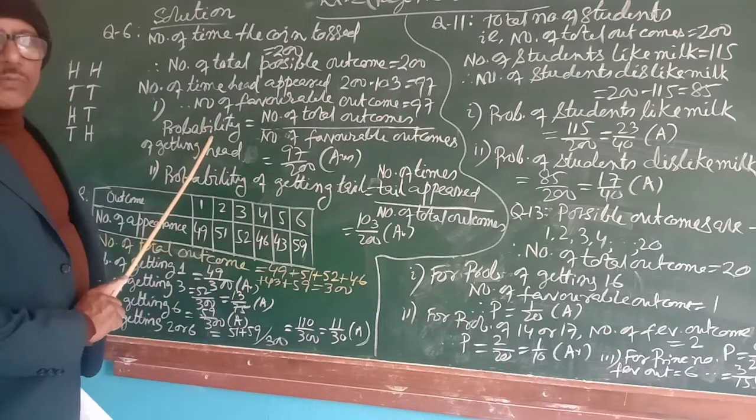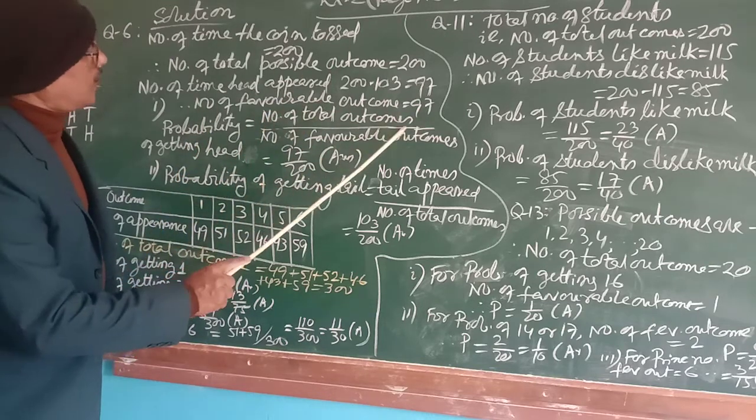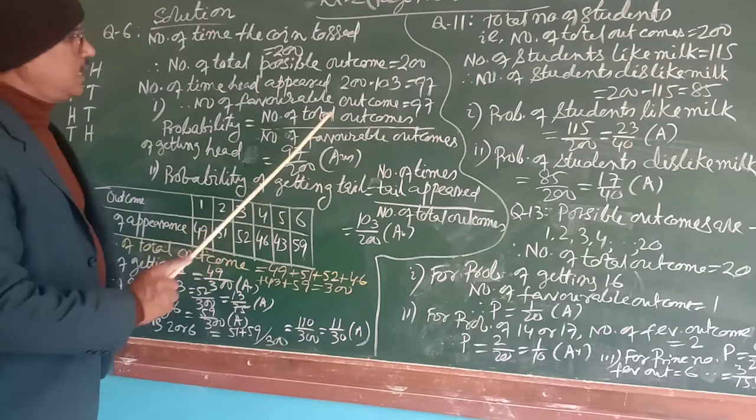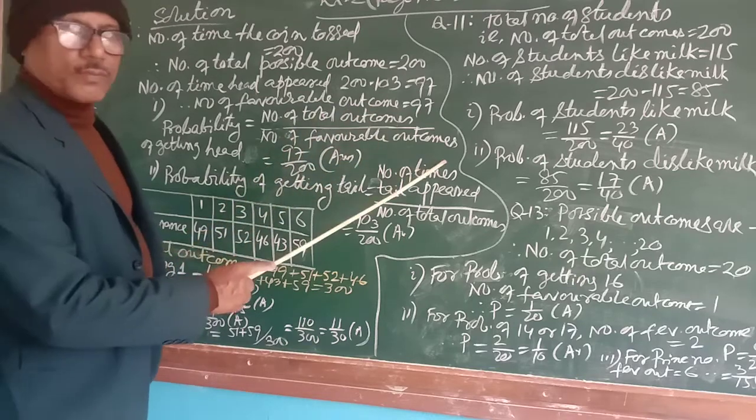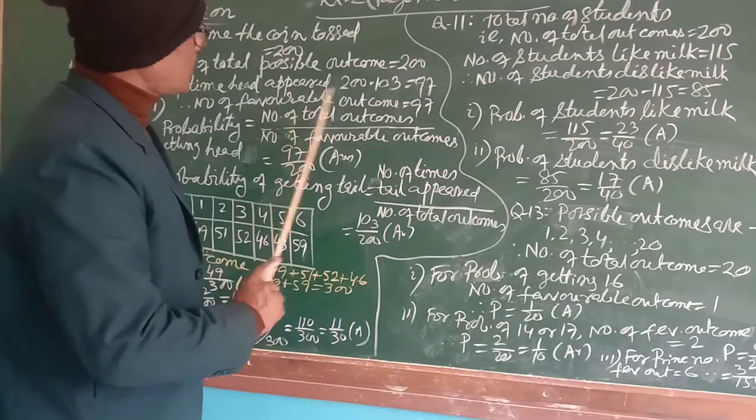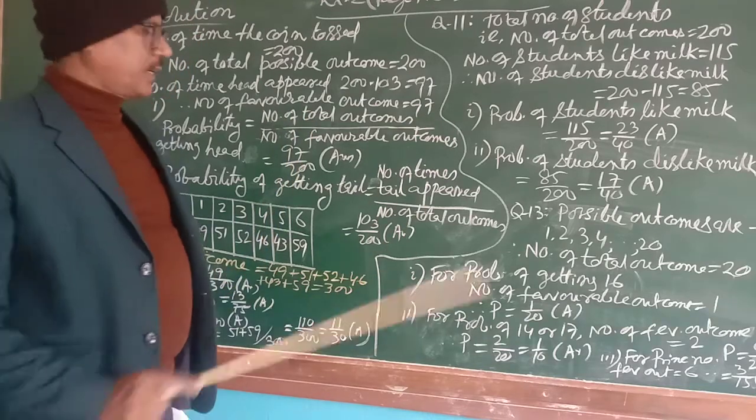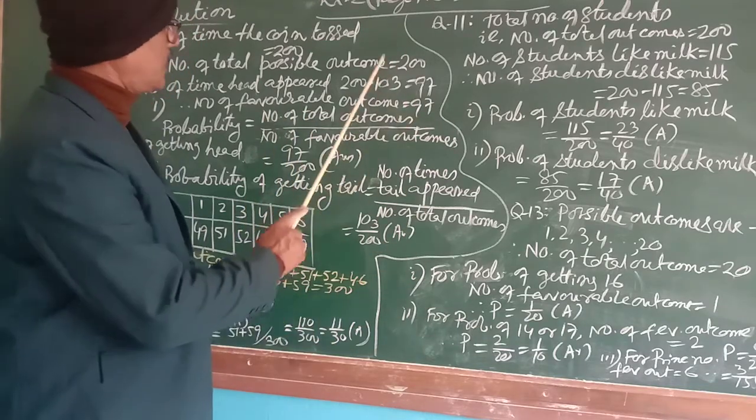So, what is the probability formula? The number of favorable outcomes divided by the number of total outcomes. The number of total possible outcomes, if you write it down, it will be better. Total possible outcomes, that is 200.